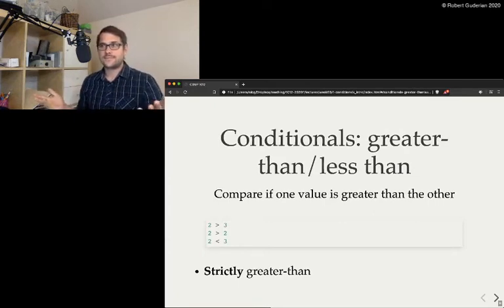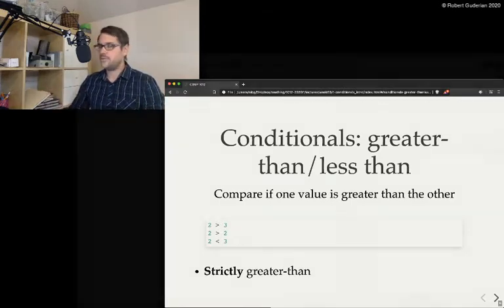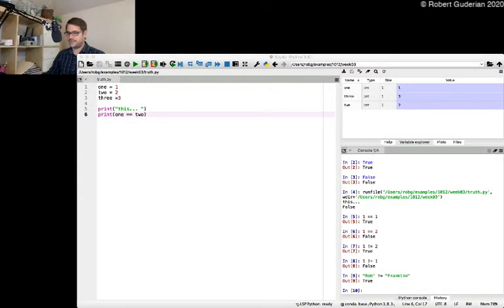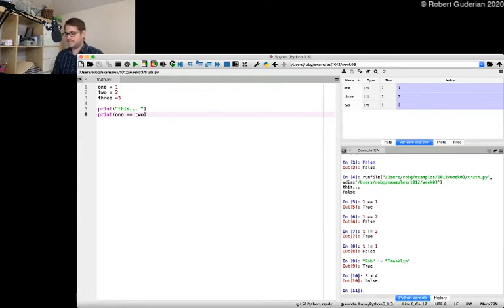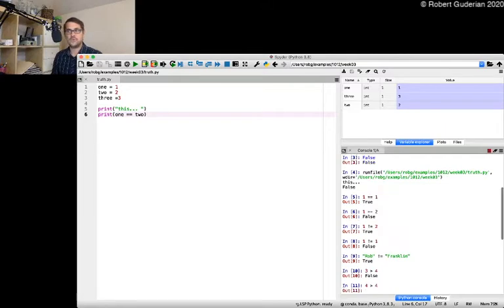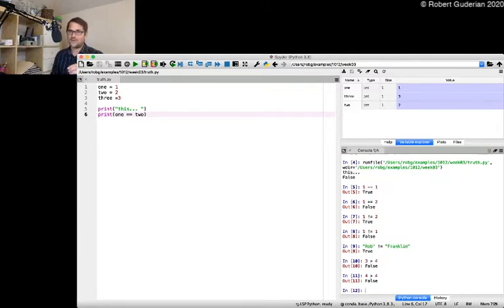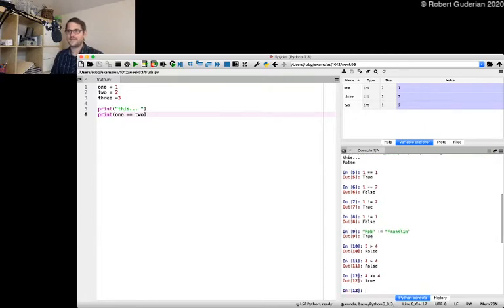Inequalities. Greater than or less than. And again, asking the computer a question. So is 3 greater than 4? Well, yeah. Is 4 greater than 4? No. So this is strictly greater than. I believe the next slide is greater than or equal to. Guess what? Then it does include 4.